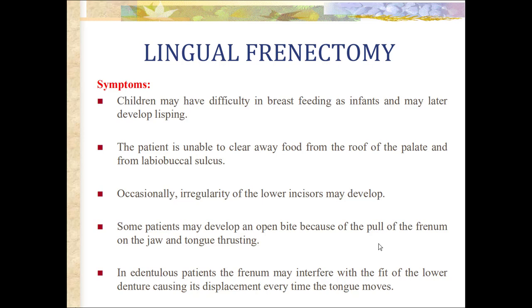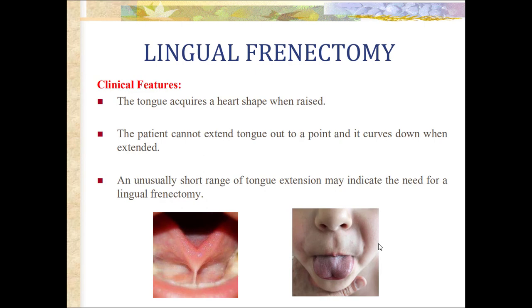In adults, in edentulous patients, the frenum may interfere with the fit of the lower denture, causing its displacement every time the tongue moves. About clinical features, the tongue acquires a heart shape when raised. The patient cannot extend tongue out to a point and it curves down when extended. An unusually short range of tongue extension may indicate the need for a lingual frenectomy.